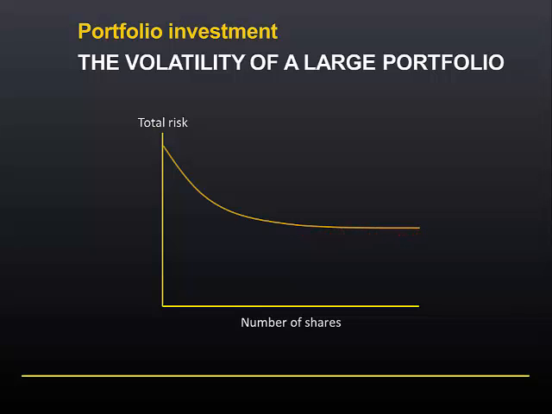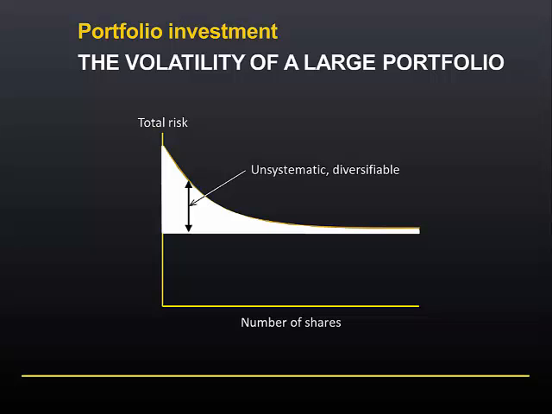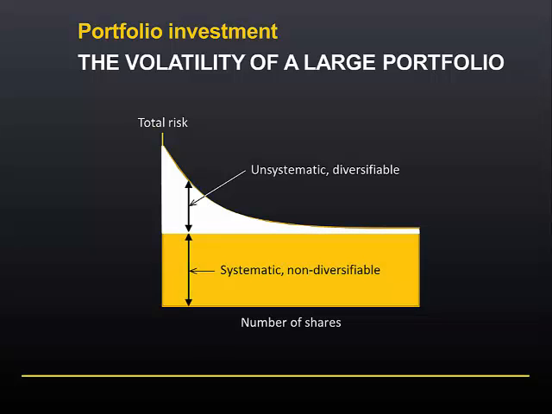As we know, it is the unsystematic or diversifiable risk that is being reduced. There will be an underlying level of systematic risk that cannot be reduced through diversification. In theory, if we have enough shares, we can eliminate all unsystematic risk, as the level of total risk approaches the level of systematic risk. But in practice, we can eliminate the majority of unsystematic risk with a portfolio of about 10 to 20 shares.